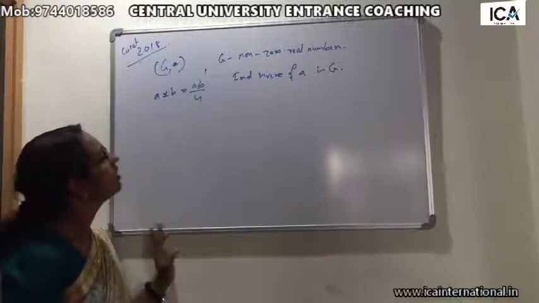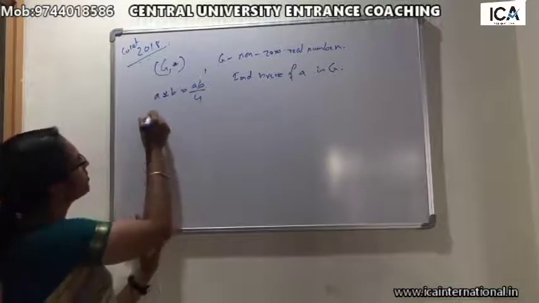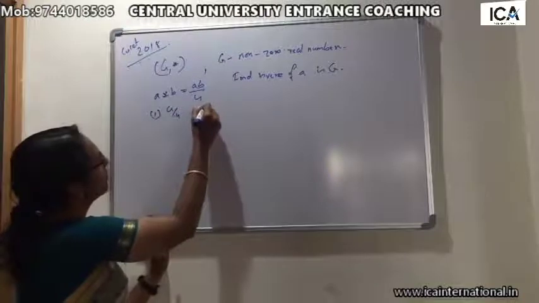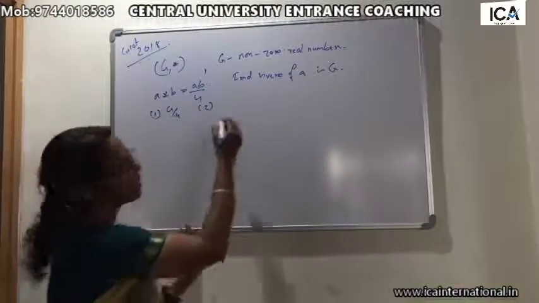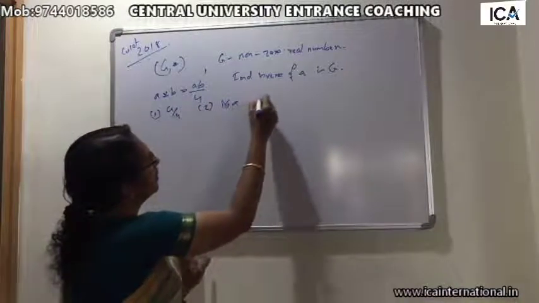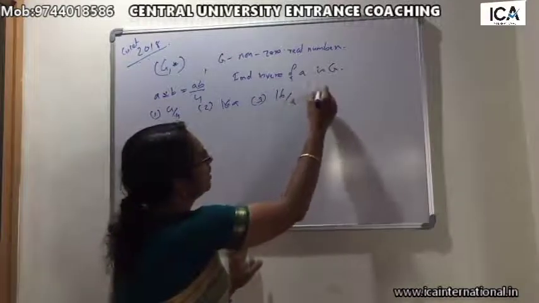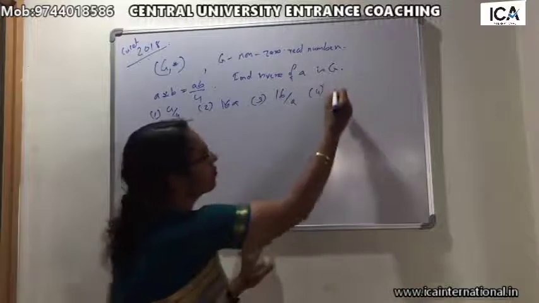The options are a by 4, 16a, 16 by a, 4 by a.